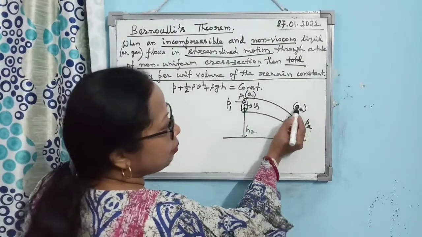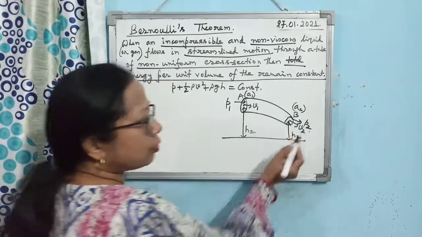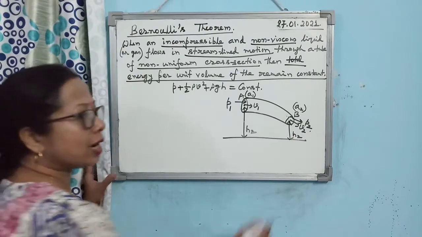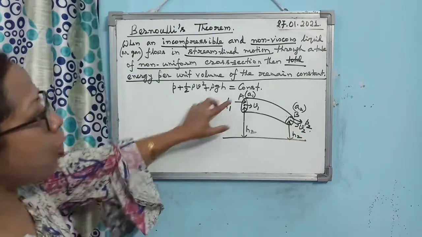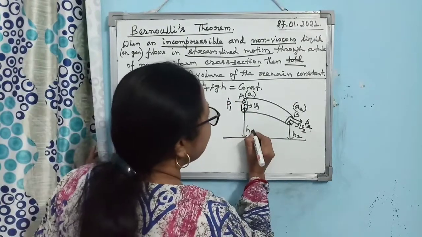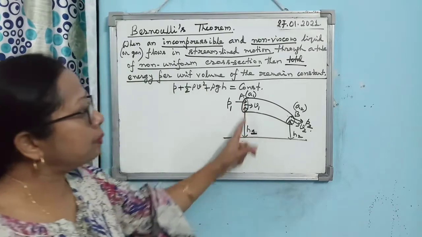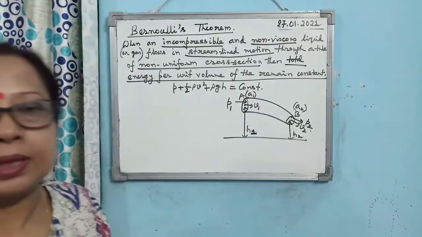Now, at the point B, A2 is the cross-sectional area. The liquid is coming out, so V2 is in this direction. Pressure P2 is acting in the outward direction. The point A is at a height H1 from the ground, and point B is at a height H2 from the ground.